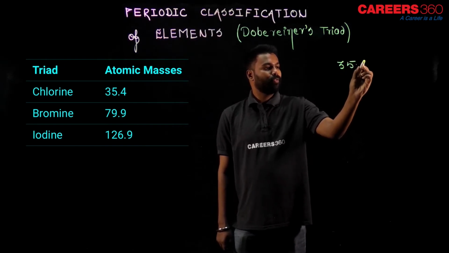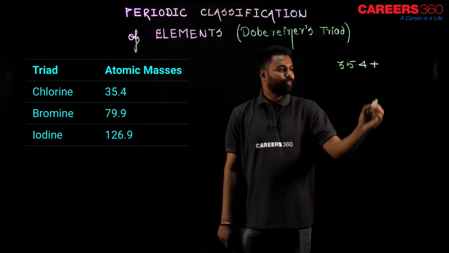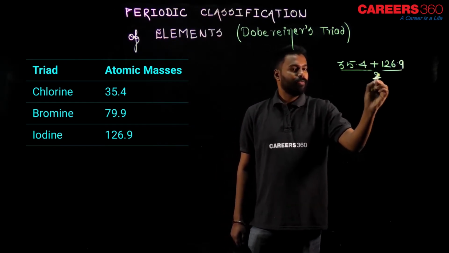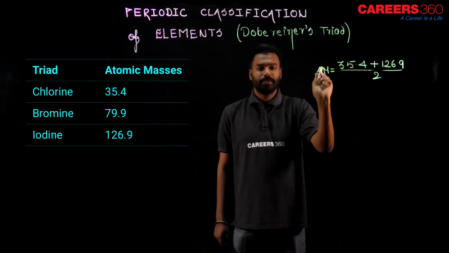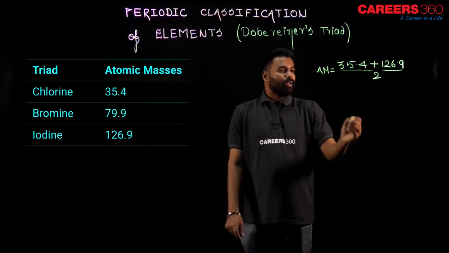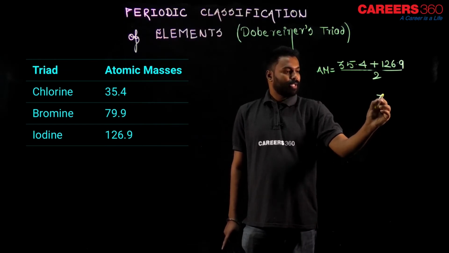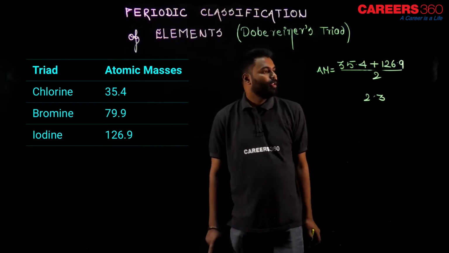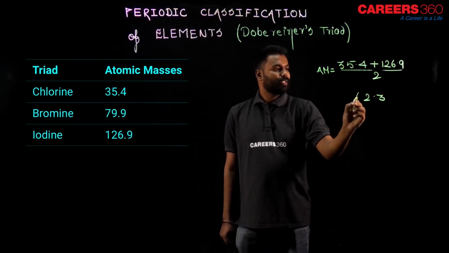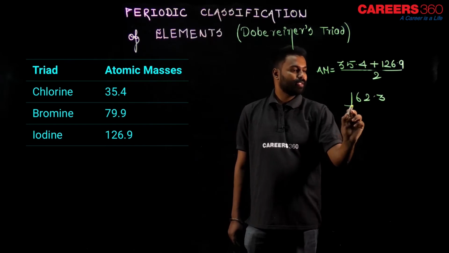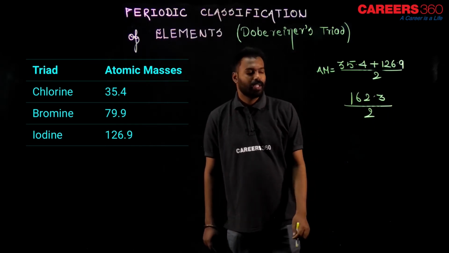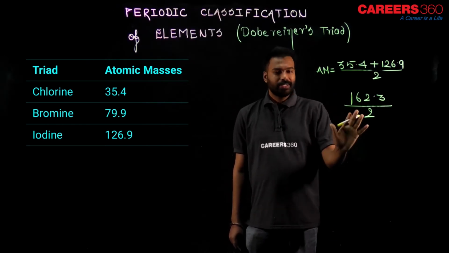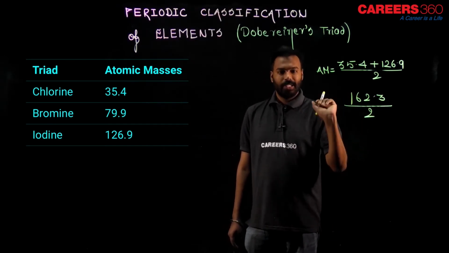So, 35.4 plus the last one, which has 126.9, divided by 2, if you calculate the arithmetic mean. Adding them gives 162.3, divided by 2, correct. Let us assume 162.3 as 162 only.